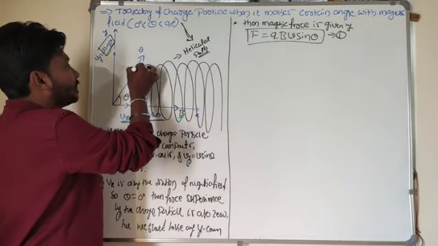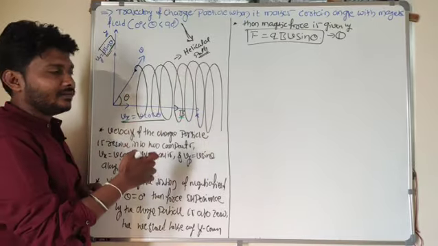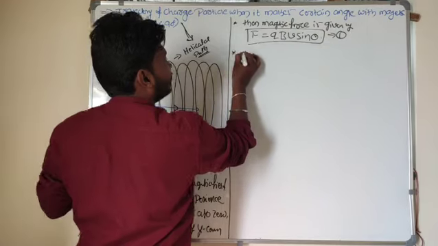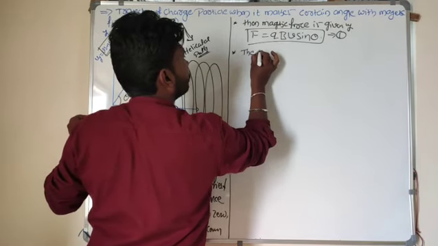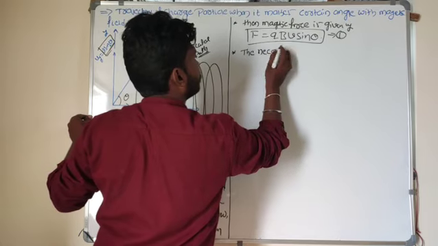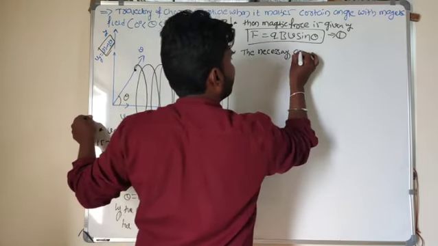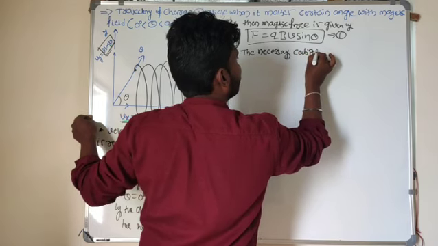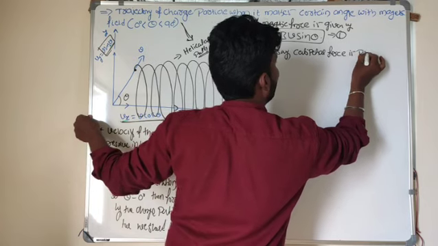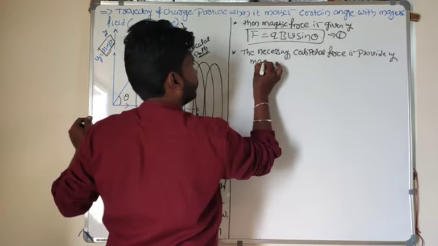Now this charged particle is moving along a circular path. If you consider Fleming's left hand rule, the necessary centripetal force is provided by the magnetic force.